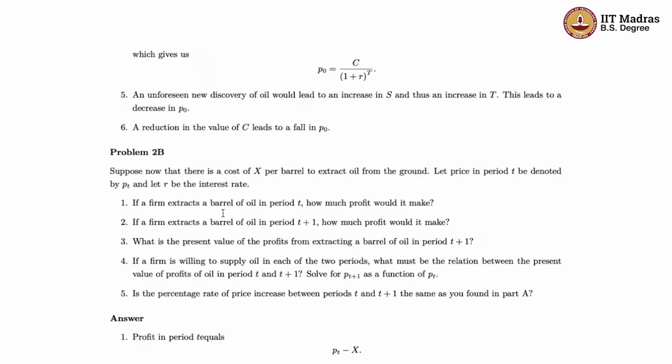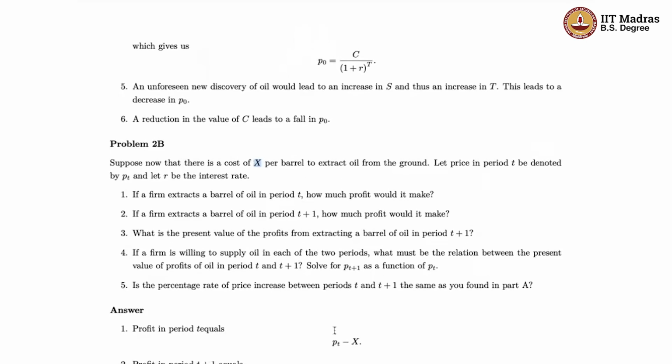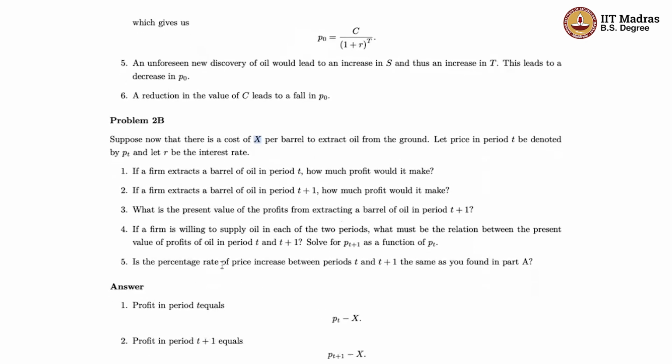Suppose that a firm extracts a barrel of oil in period T. How much profit would it make? Remember, the firm can sell this oil at a price of PT, and it costs X to take the oil out of the ground. Therefore, profit at this point is PT minus X. What about profit in period T plus 1? If it takes it out in T plus 1, then it's going to get PT plus 1, and again the cost per barrel is still the same. So the profit is PT plus 1 minus X.